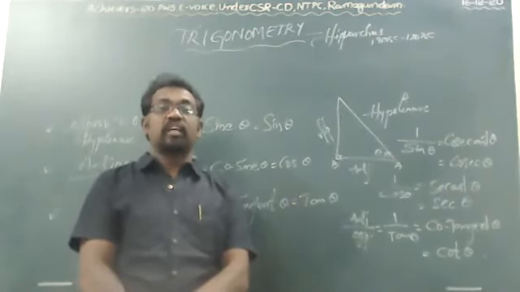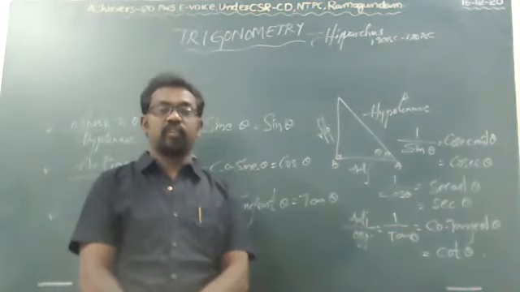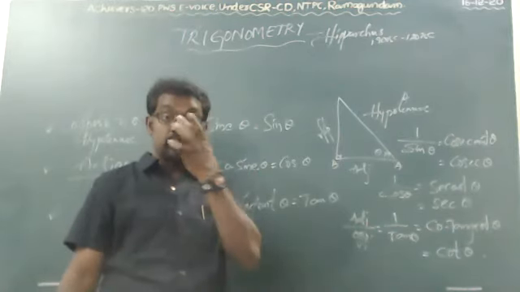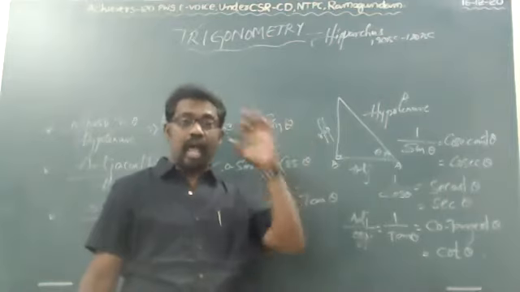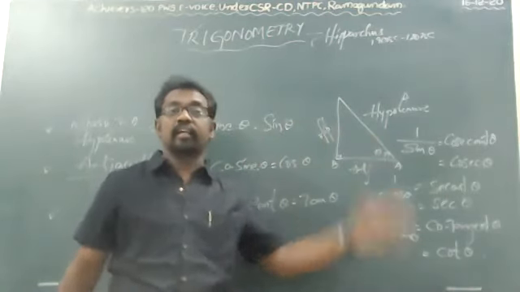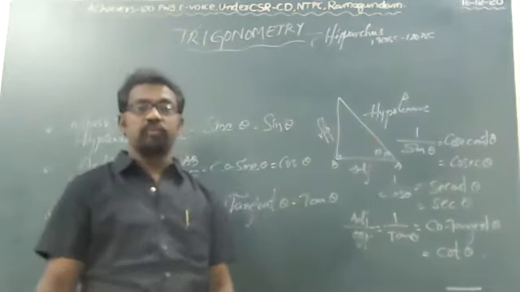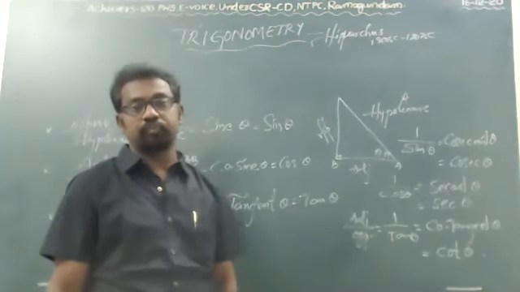The great Greek mathematician Hipparchus introduced this trigonometry chapter, measuring angles from the right angle triangle.